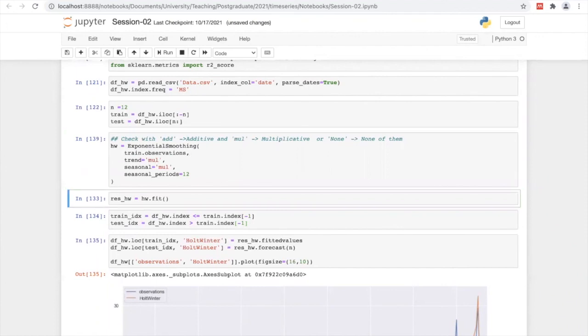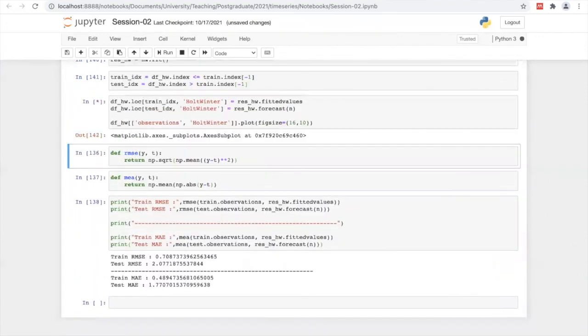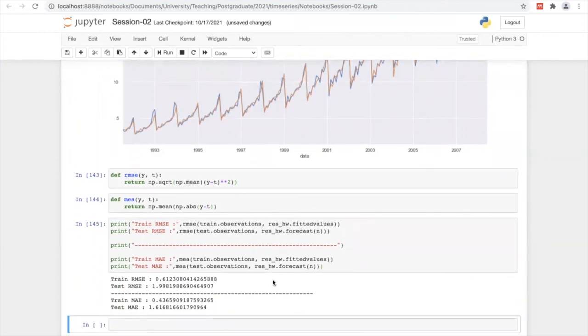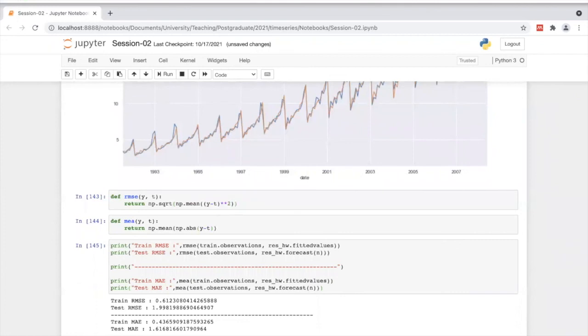Then let's see. Graphically it shows the same thing. I think the multiplicative approach is much better. It's much better, but there is somewhat of an overfitting as well, because training is very low. In the test, it's getting some higher value. Anyhow, it's a sample data set. So that's how we have to perform these approaches.